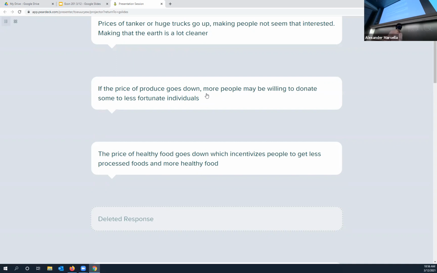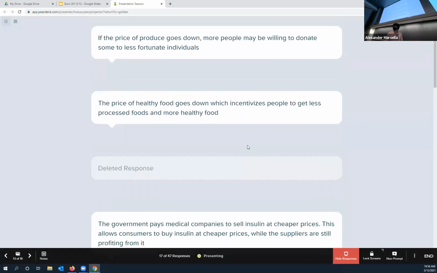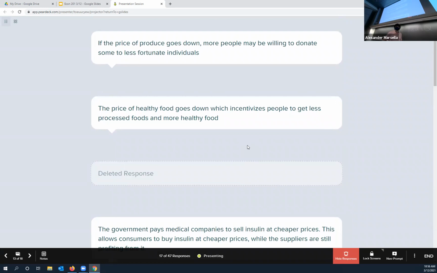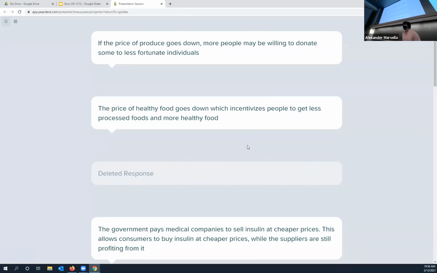People are not very incentivized to give away hand sanitizer at the beginning of the pandemic because it's so valuable and rare. But if the price of something goes down, it must be more abundant, so they're more likely to give it away. Price of healthy food goes down, which incentivizes people to get less product. Okay. It would be good to find a way, though, because the problem is healthy food is kind of expensive, right? Because it's more desirable.